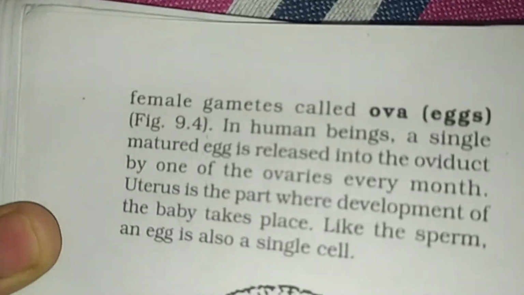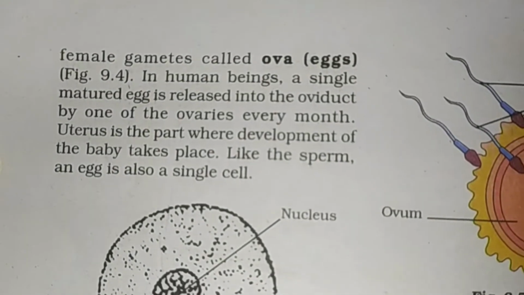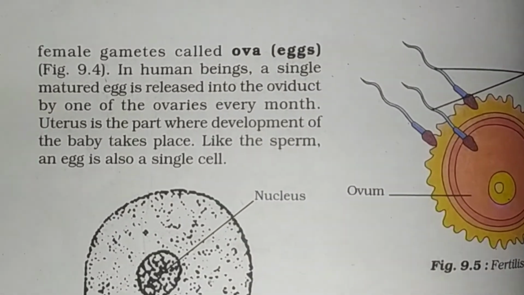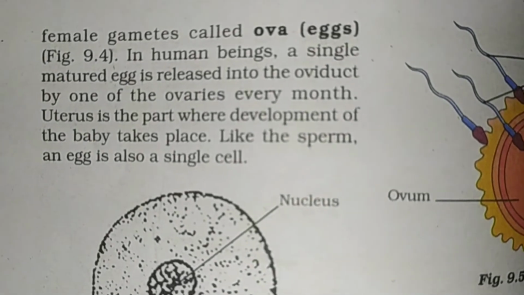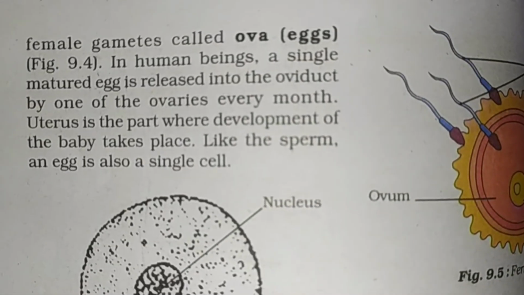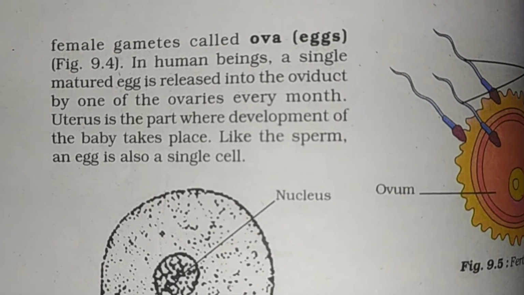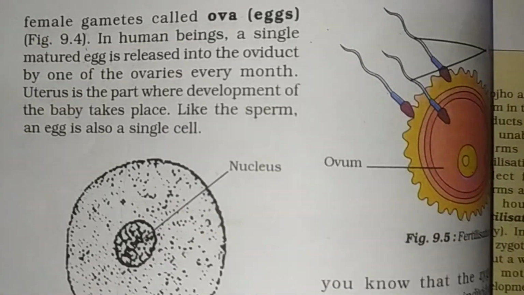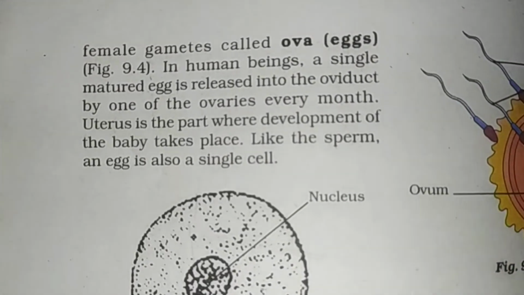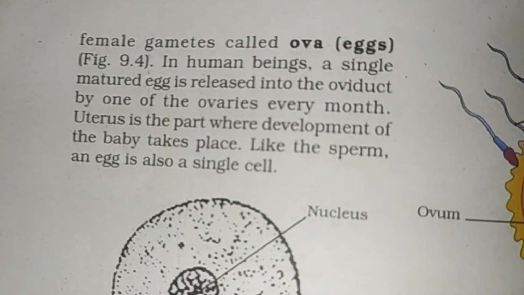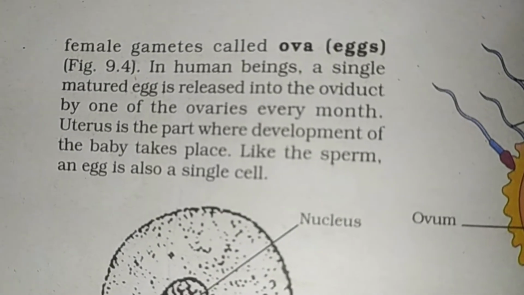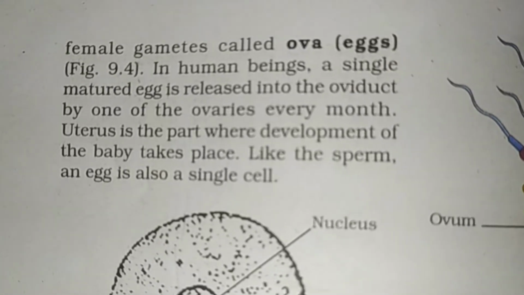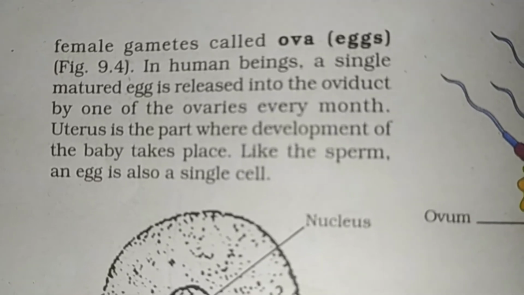The ovary produces female gametes called ova, pronounced also as ovum. A female gamete is called an ovum, and it is an egg. It is not an egg like a chicken's, but a very small single cell. In human beings, a single matured egg is released into an oviduct by one of the ovaries every month. The uterus is the part where development of the baby takes place.